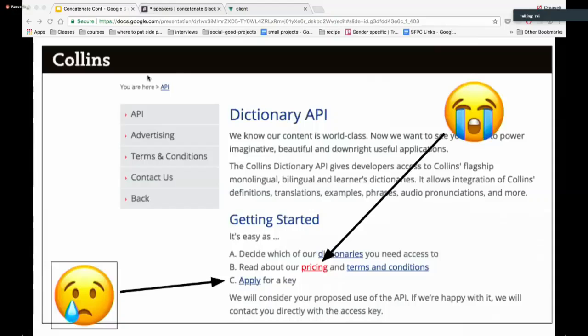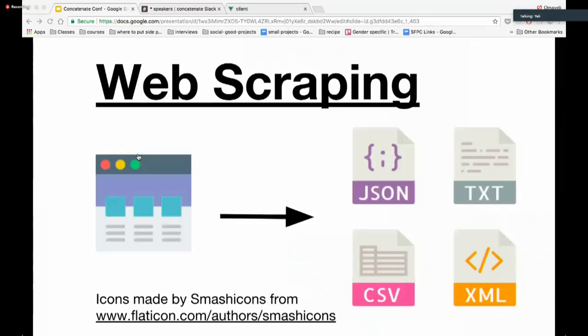So unavailable doesn't only mean that it's literally not there. It could also mean that you can't pay for it or that the steps to get it are very, very long. So I said, okay, I don't care about your API. I'm going to scrape your website. So instead of using their API, I decided I would scrape their website. So web scraping is a tool for extracting information from websites without using their API. So it involved just grabbing the HTML dynamics of the website.